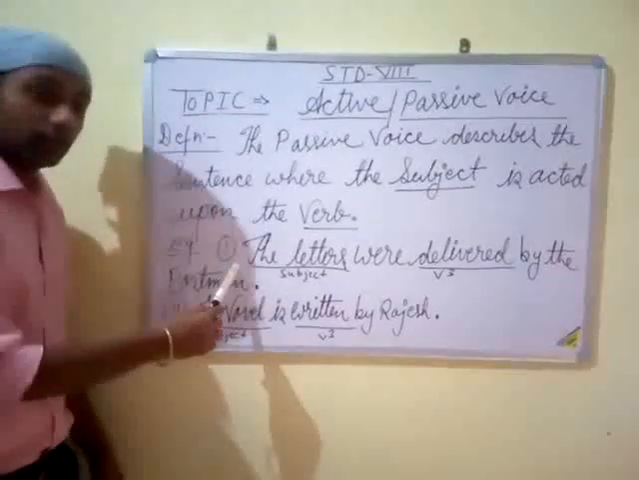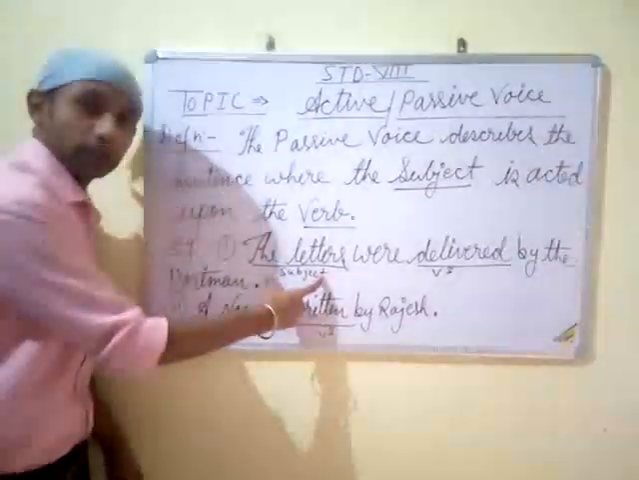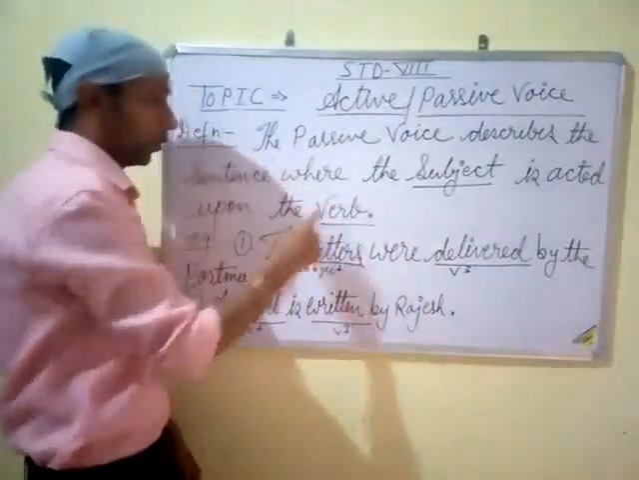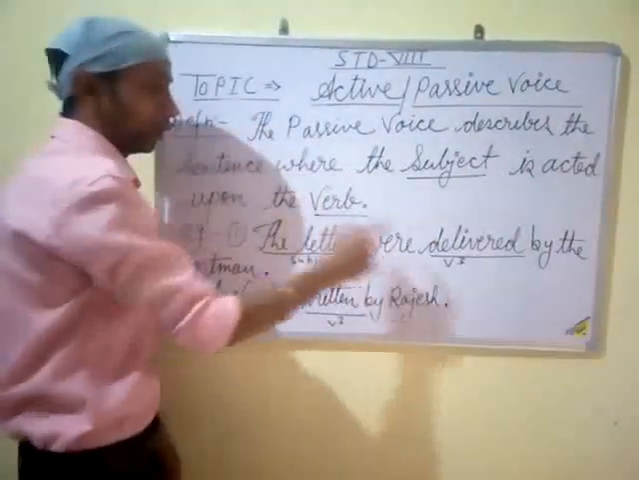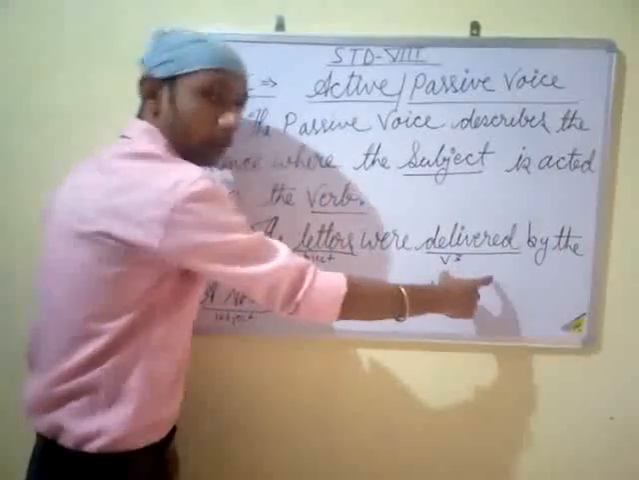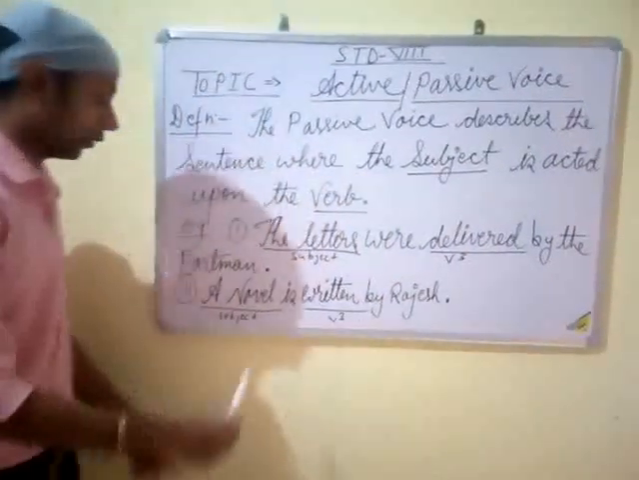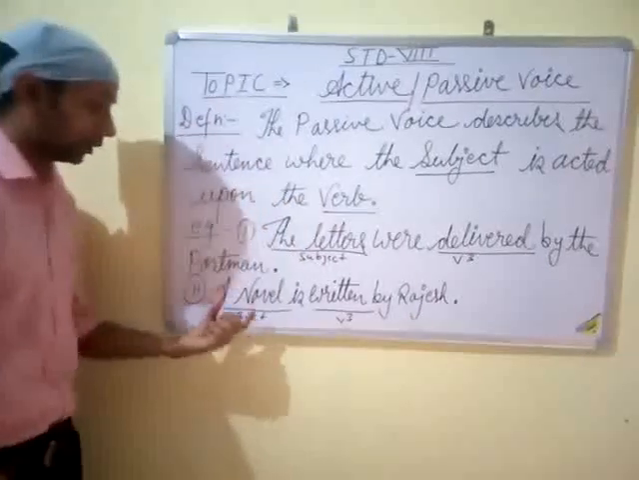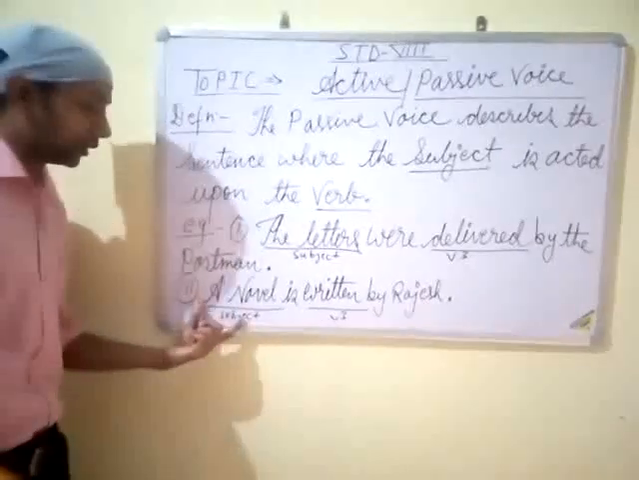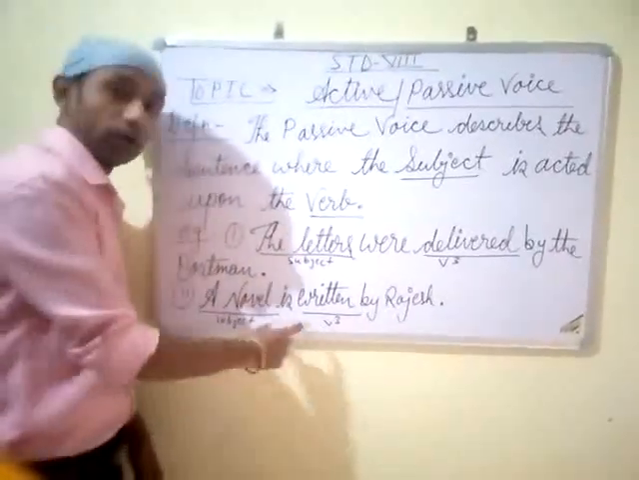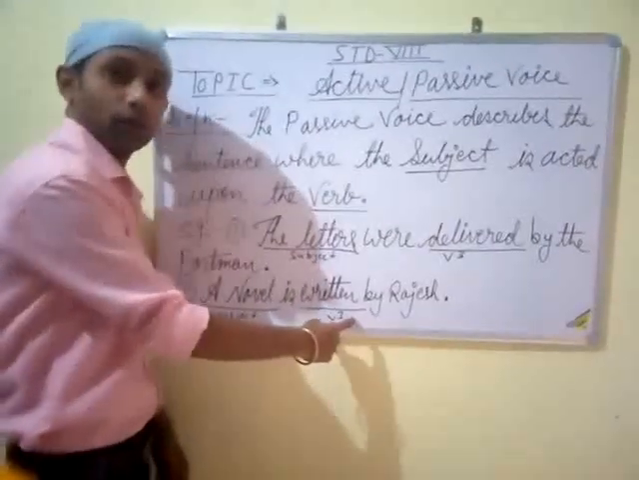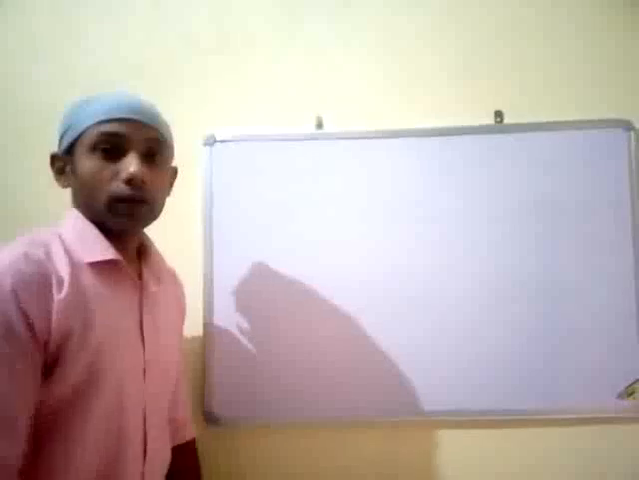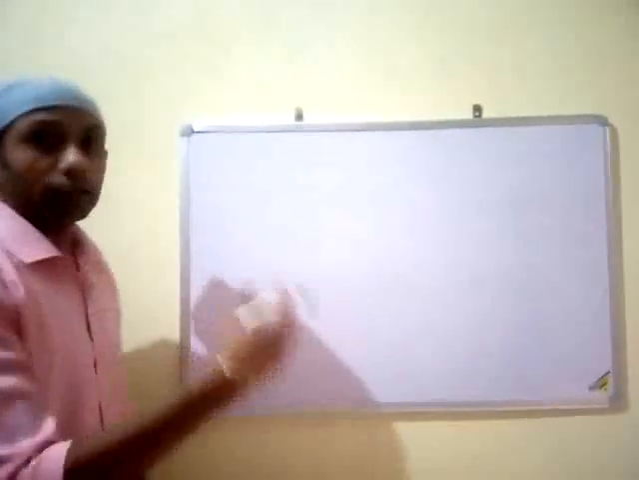In this sentence, the subject is the letters and it is acted upon by the verb delivered. Likewise, a novel is written by Rajesh. Here the subject is a novel and it is acted upon by the verb written. Okay students, understood? We will learn how to change active to passive.